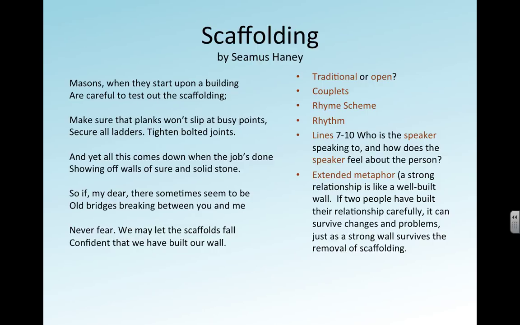And what the poet is saying is that a strong relationship is like a well-built wall. And if 2 people have built their relationship carefully, it can survive changes and problems, just as a strong wall survives the removing of the scaffolding.